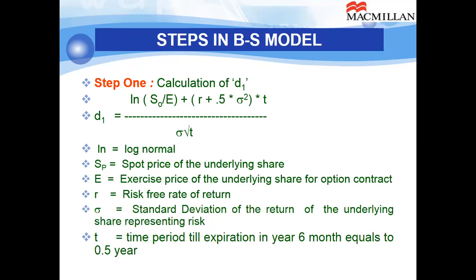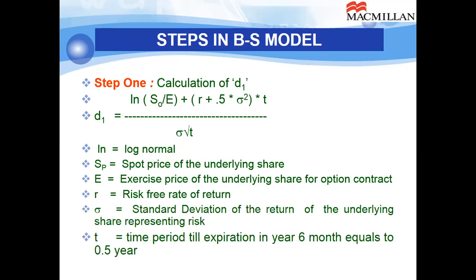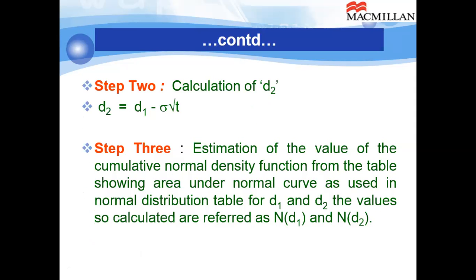D1 is the log normal function of S0 upon E, plus R plus half sigma square, all multiplied by T, divided by sigma root T. Step 2, we calculate D2. D2 is D1 minus sigma root T.